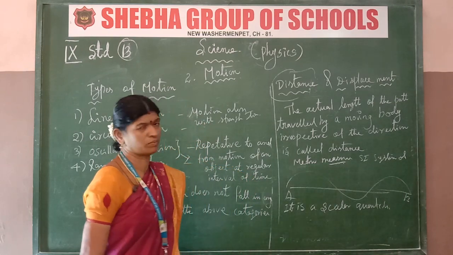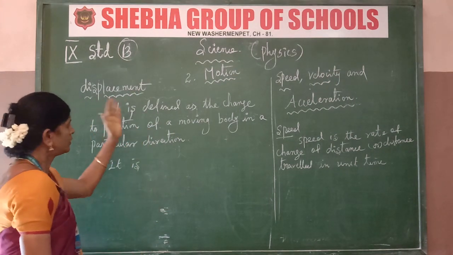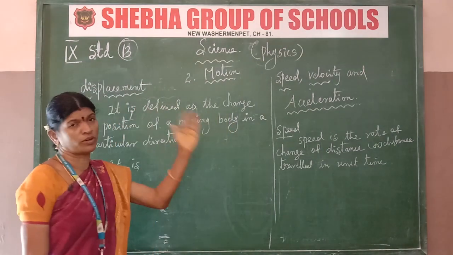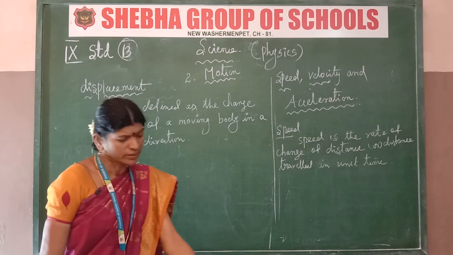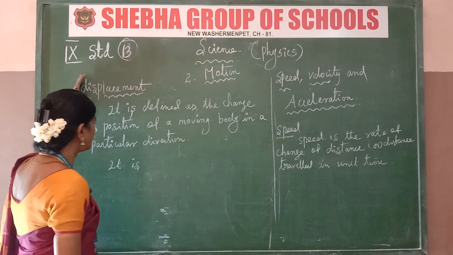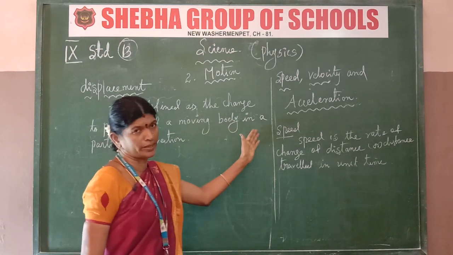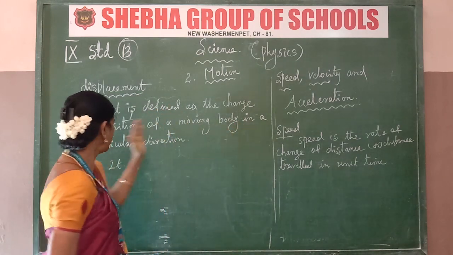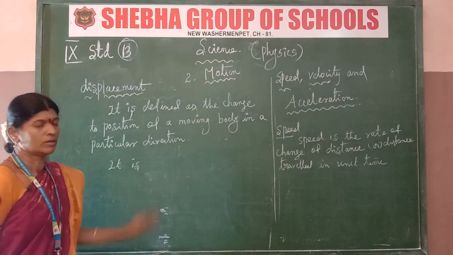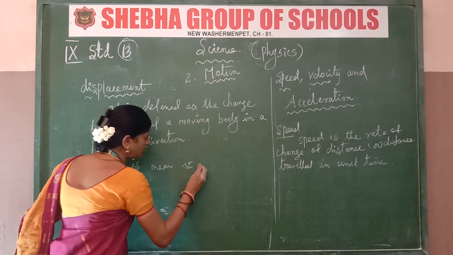Next one, displacement. Displacement is defined as the change of position of a moving body. First of all, distance is traveled only by a moving body. Displacement is the change of position of the moving body in a particular direction only.